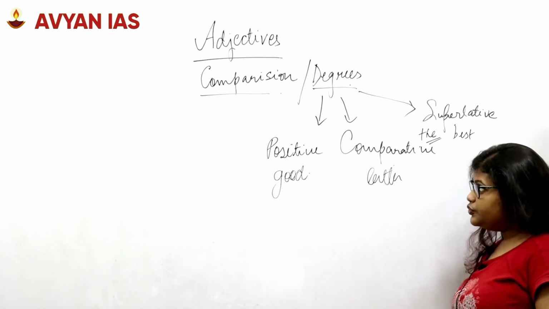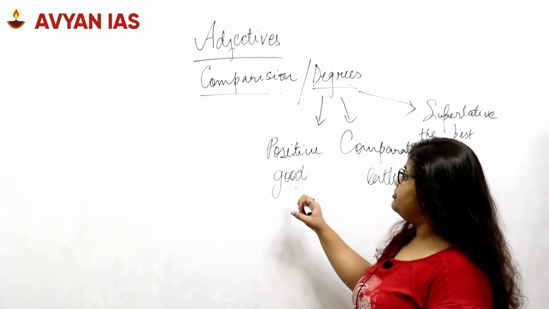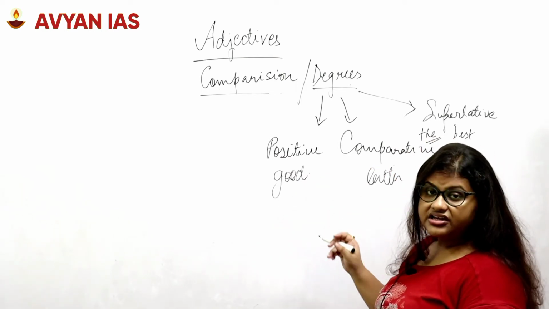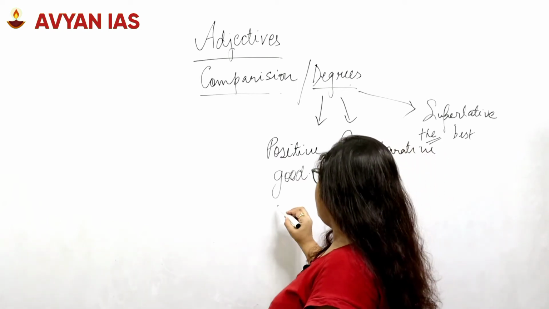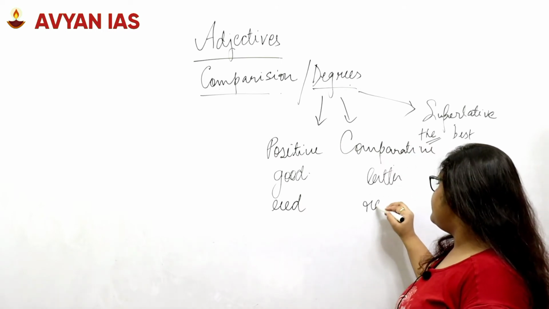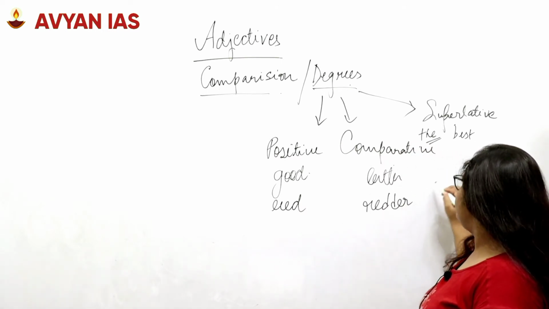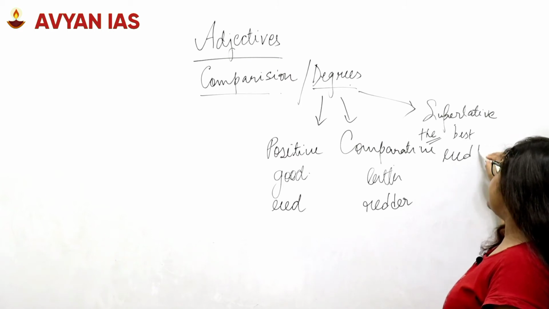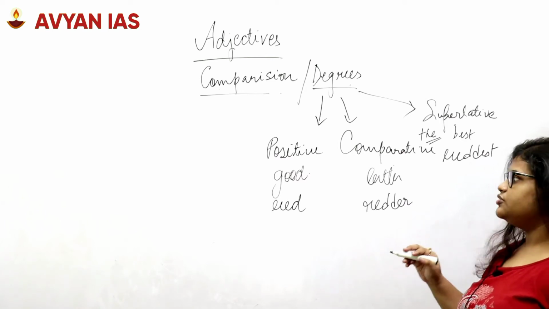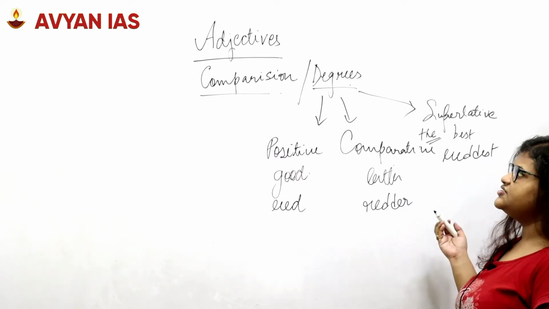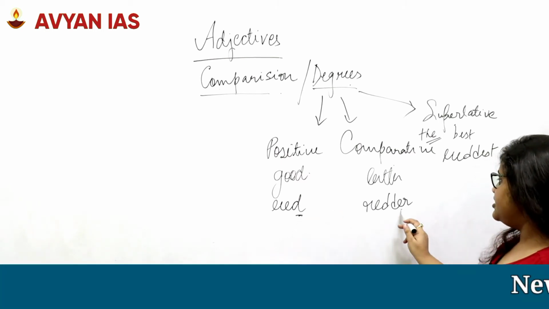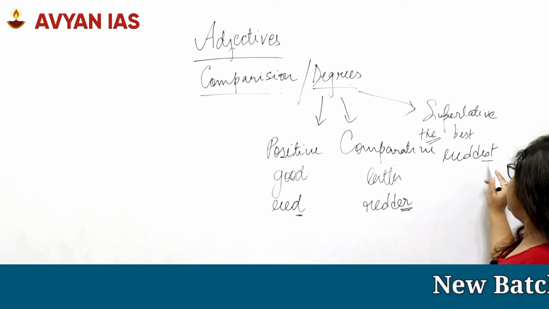But while we are trying to convert the word from positive to comparative to superlative, there are various ways in which we compare them. For example, the word red becomes redder, and then the reddest. For some, it is done by adding er and est.